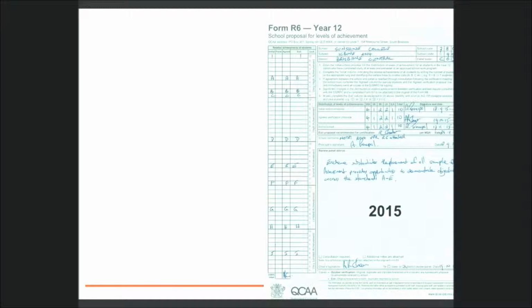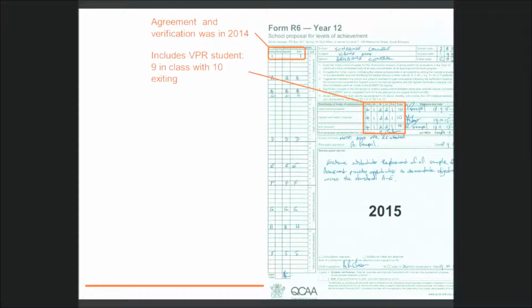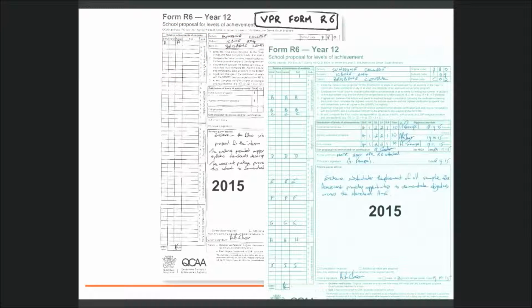In 2015, even though the VPR student was the top student exiting this subject, the folio was not included in the sampling pattern because the student did not complete the subject with this cohort, and the folio has already been through the moderation process. The review panel chair will check and note that the student is correctly placed on the Form R6 at VHA 10. Any advice from the panel about VHA folios on this Form R6 will not be applied to this student. And in 2015, the VPR student appears on the Form R6 but is not subject to any further moderation advice.